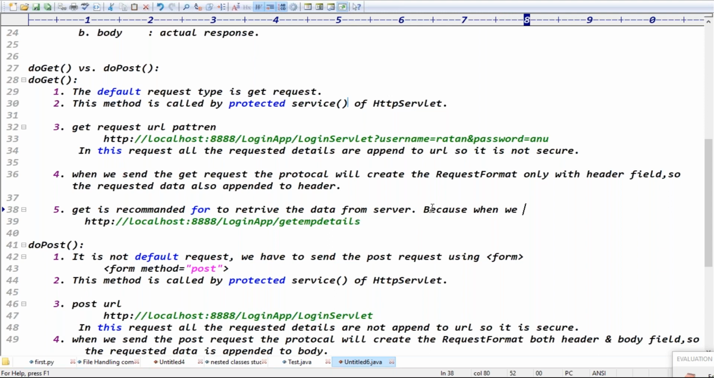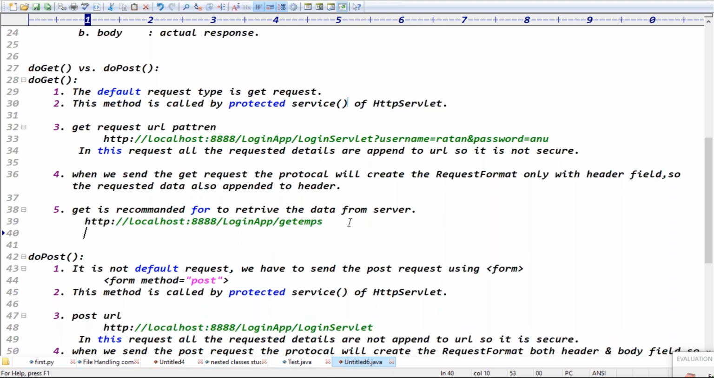Tell me, guys, when we are sending get URLs, because when you retrieve the data, how can you frame the sentence, guys? Get is recommended for retrieving the data from the server. What is the reason? Because get employees means you are just sending the URL like get employees. In that case, are you sending any body? No, sir. Exactly. Because while retrieving the data, we are not sending any body, right?